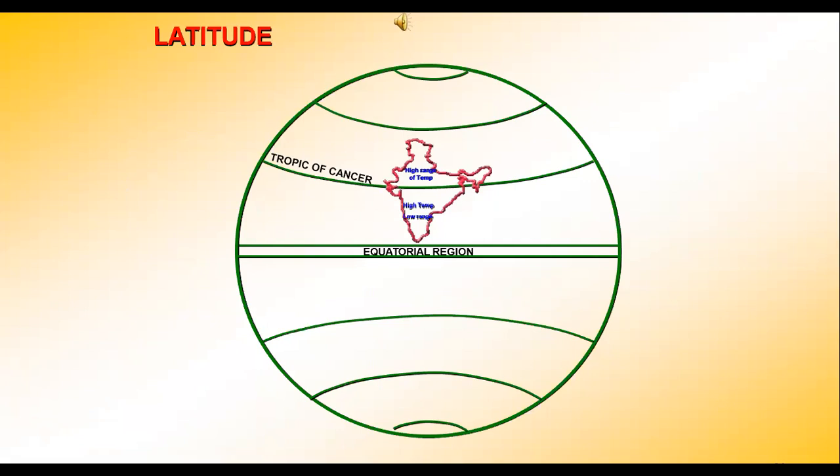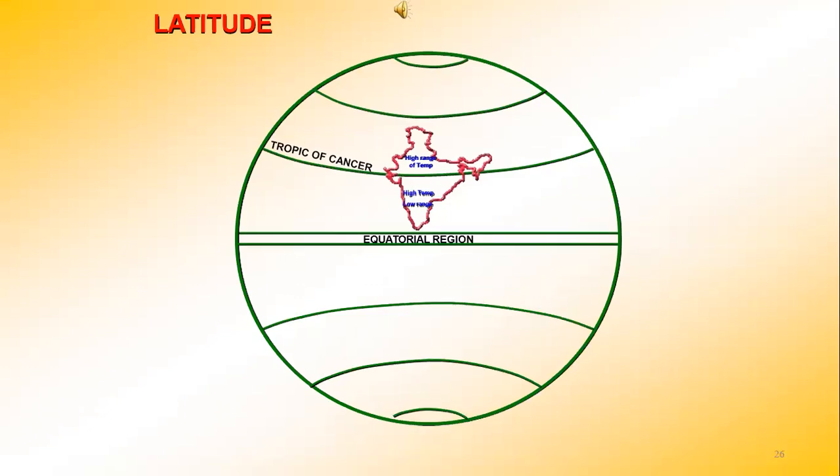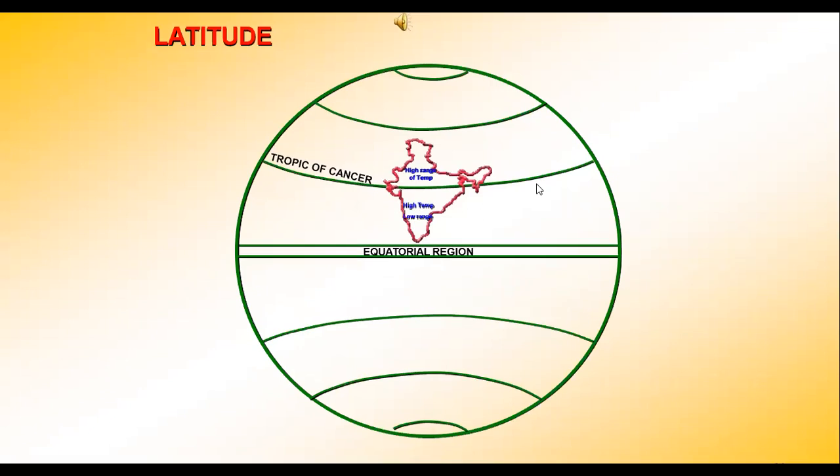So the area lying to the south of the Tropic of Cancer belongs to the tropical area, and all the remaining area to the north of it lies in the subtropical area. So this is how our country is divided into tropical area and subtropical area. So India's climate has characteristics of tropical as well as subtropical climate.